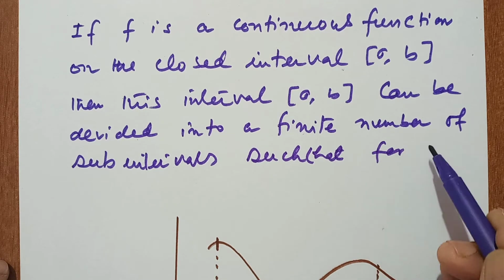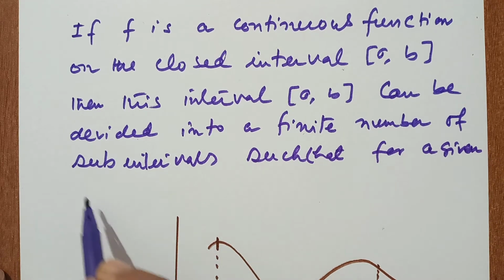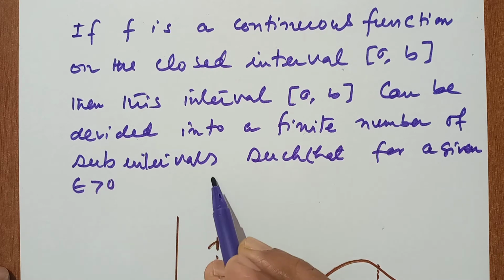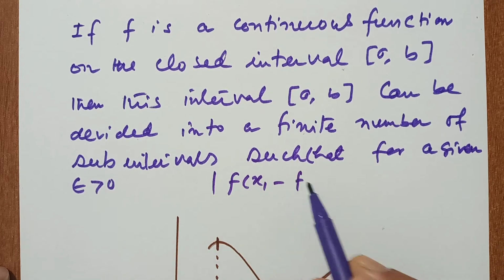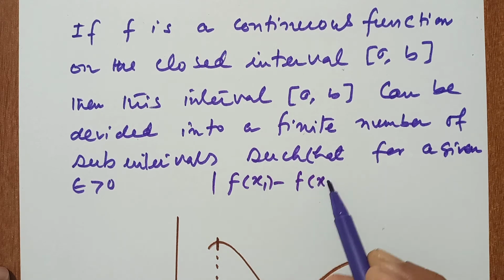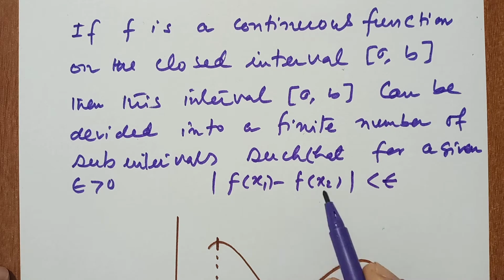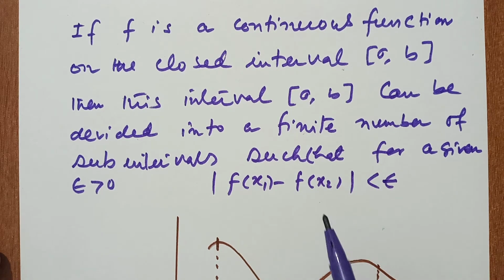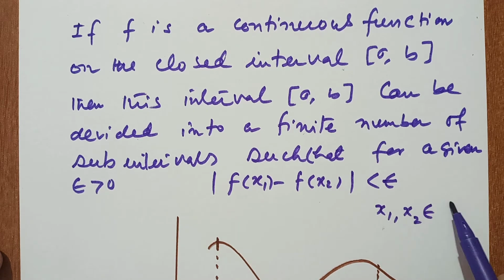for a given positive real number epsilon, |f(x1) - f(x2)| < epsilon, where x1 and x2 belong to AB.